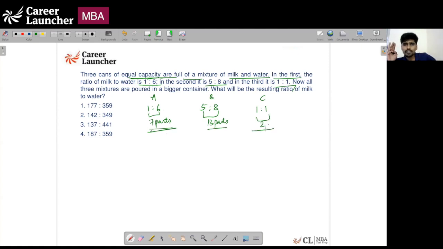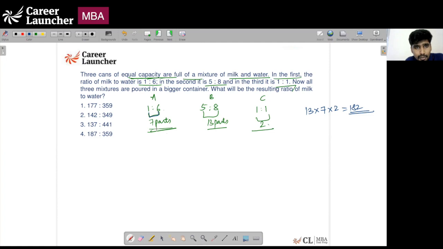So we have to take the total capacity as a common multiple of 13, 7 and 2 to bring them all to equal grounds. Which will be equal to 13 into 7 into 2, which is 182 parts. So the total capacity of the can itself is 182.